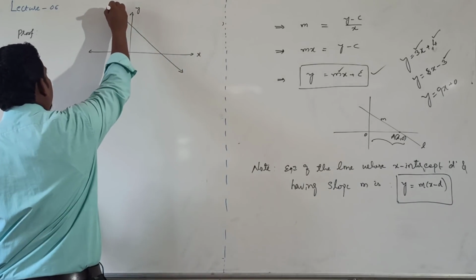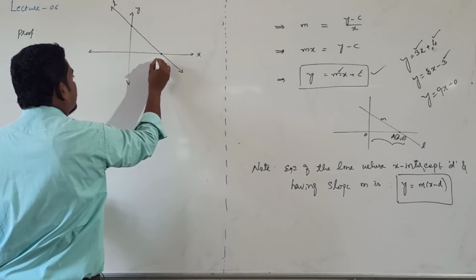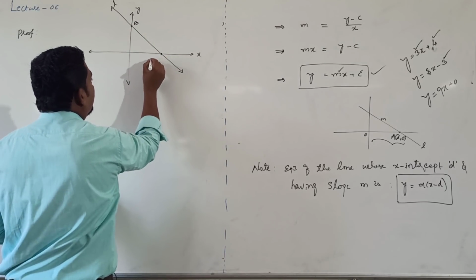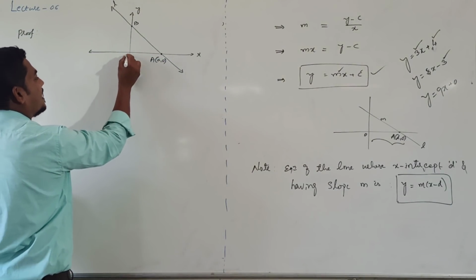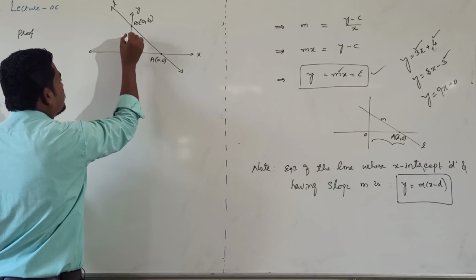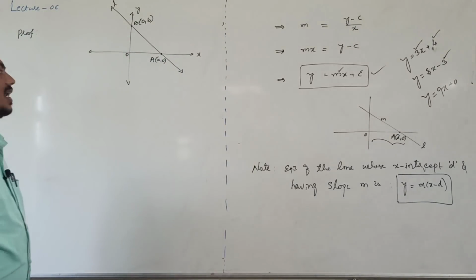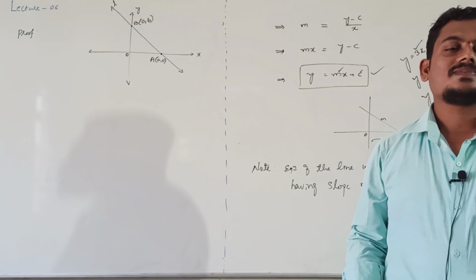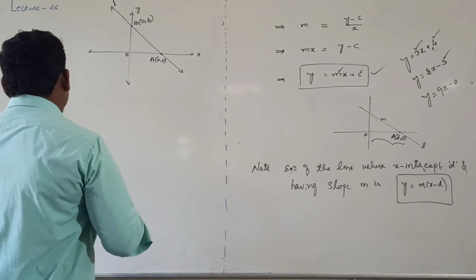This is line L making intercepts on the coordinate axes. This is A and this is B, and this is (a, 0). The x-intercept is taken as small a and the y-intercept is taken as small b. OB is equal to small b and OA is equal to small a. Suppose both the intercepts are given, then the equation of the straight line is x by a plus y by b equal to 1, right? Write some explanation.